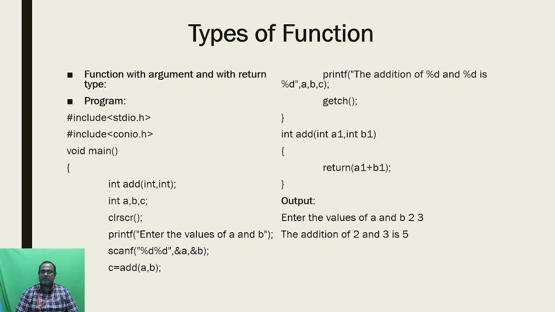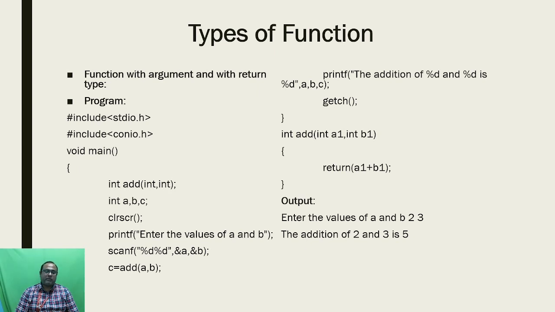In this body I have mentioned return a1 plus b1. That means the values received from the calling function, a and b, are transferred to a1 and b1, added together, and that output is transferred back to the calling function using the function call.